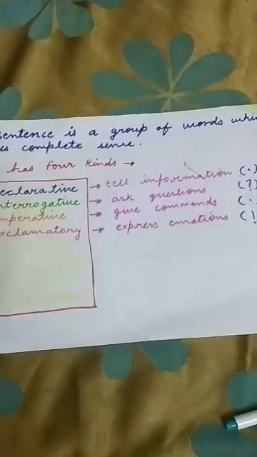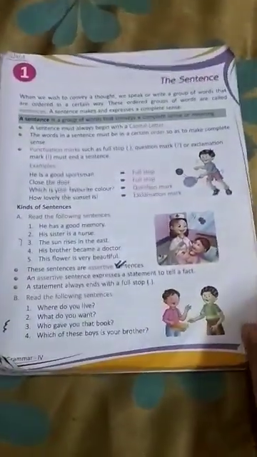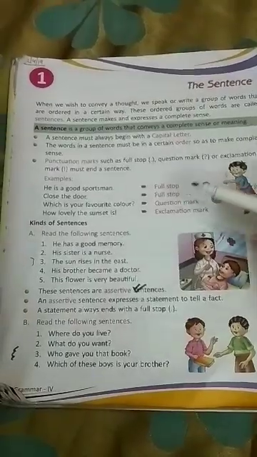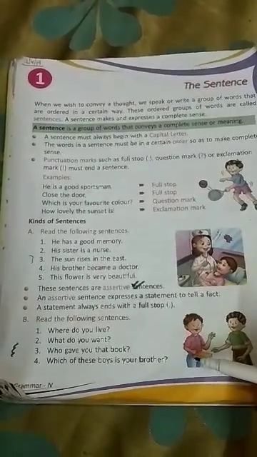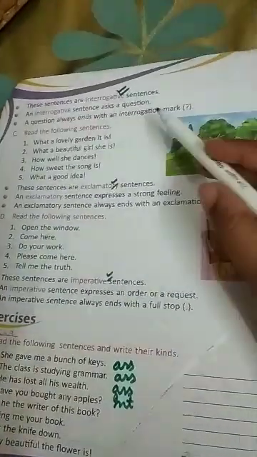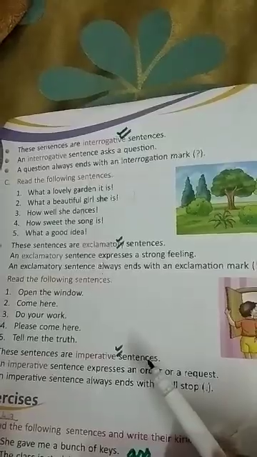So dear students, now have a look at chapter 1. You can see chapter 1 is here. There is a definition. You can see it is clear here. Then there are the kinds of sentences. First kind is assertive. Second is interrogative. Then third, exclamatory. Then imperative.